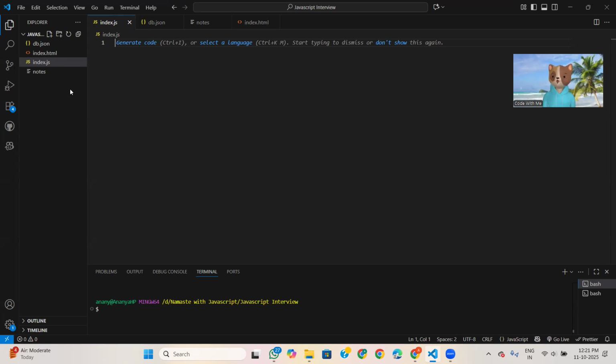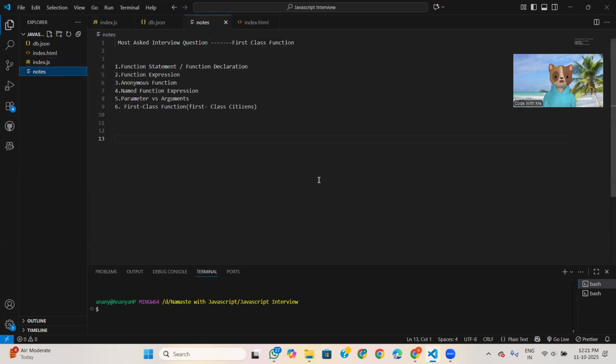Normally we use these things even if we are a fresher, but when it comes to the interview question, we are stuck, like we don't know what the exact name is. So in today's topic I will discuss what a function statement is, function declaration, both are the same, and then function expression, anonymous function, named function expression, and parameter versus argument. Mostly freshers, or I saw some seniors of mine also, are stuck on what parameter and argument are. And in the last we will discuss first class function.